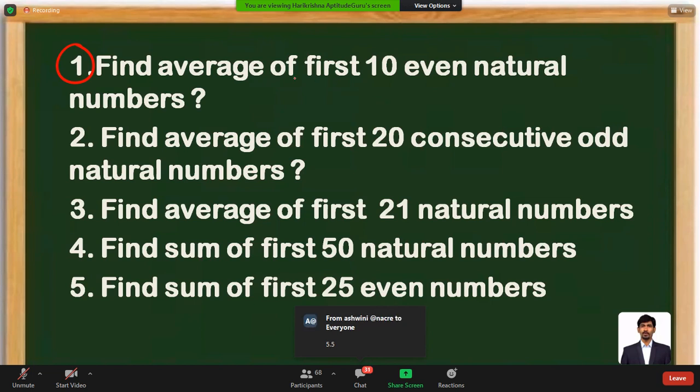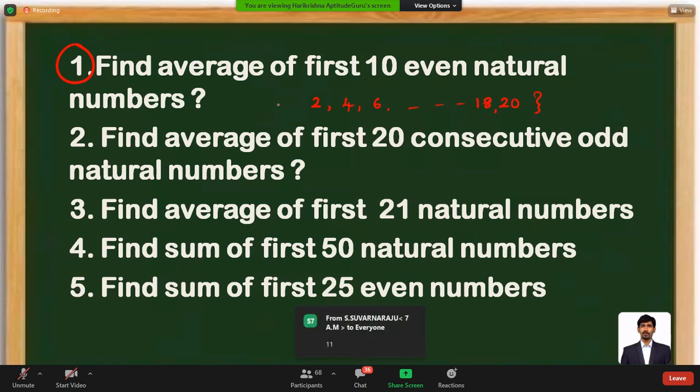Very simple question. Average of first 10 even natural numbers. So what is that even natural number? 2. Next one, 4, 6. Like this, 10 natural numbers. The first one is 2. So what is the 10th one? It is going to be 20. Very simple. So this is what our data set is.